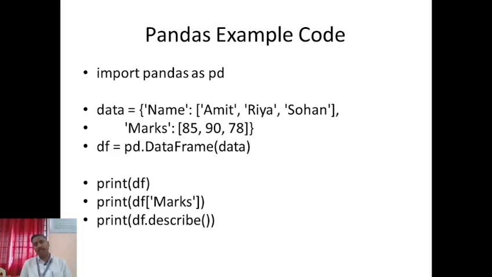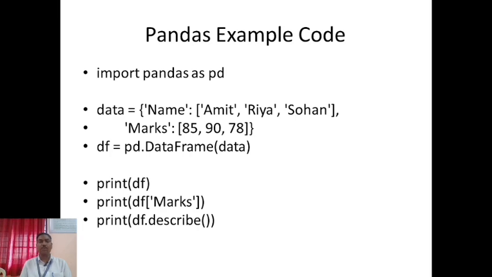Import pandas as pd. In the variable data we store the values. The name is a column, in which we store names like Amit and Riya, and marks is another column, stored in Pandas in tabular form. With the help of df equal to pd dot DataFrame of data, we store the name and marks values so we can print them as a data frame.